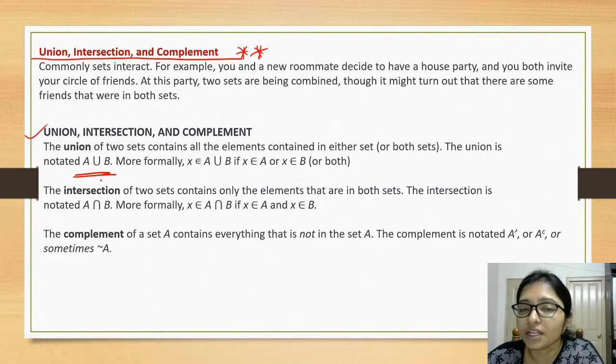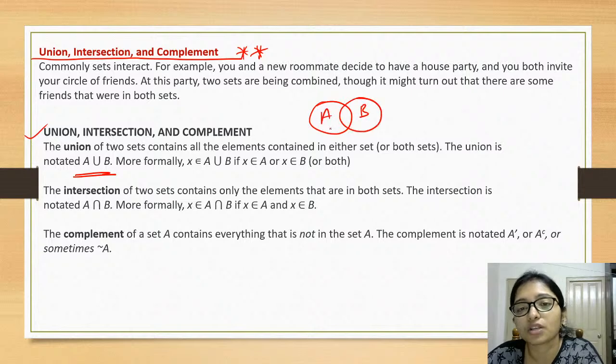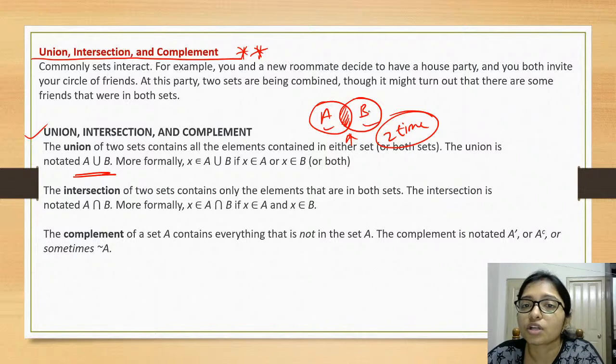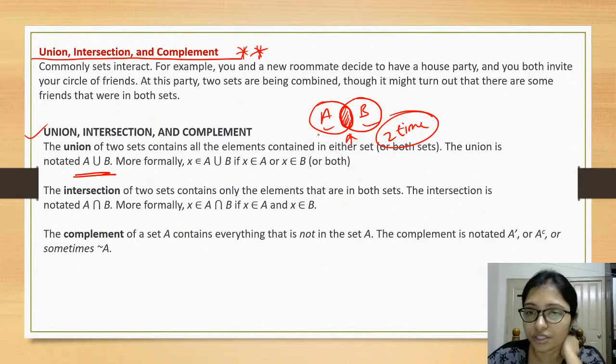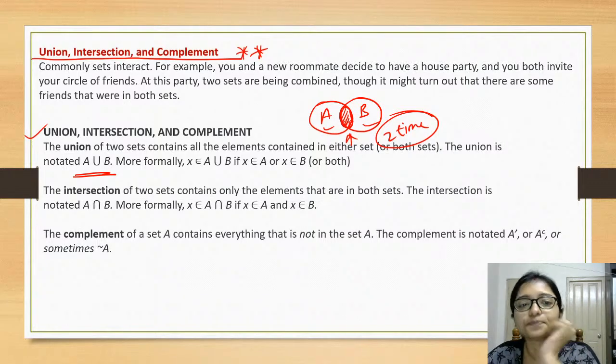A union B means, you can think of it as A and B. Some part of A, some part of B, and the intersection is definitely there. For this intersection point we are taking it 2 times, but you have to take it 1 time, because A and B are common here. So this area we are taking 2 times. From this concept many questions come, where you have to deduct that intersection point.